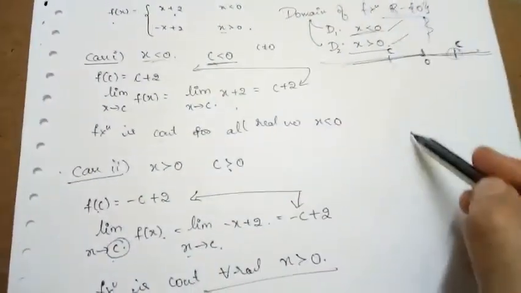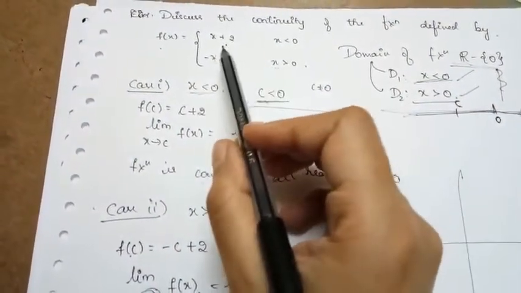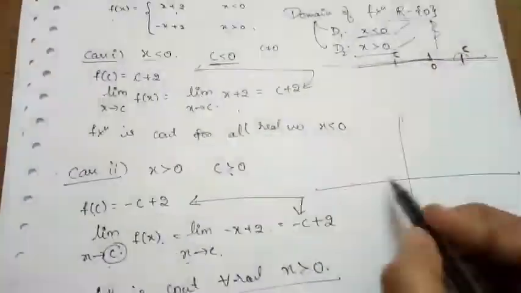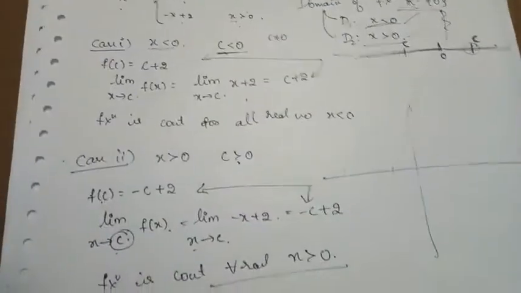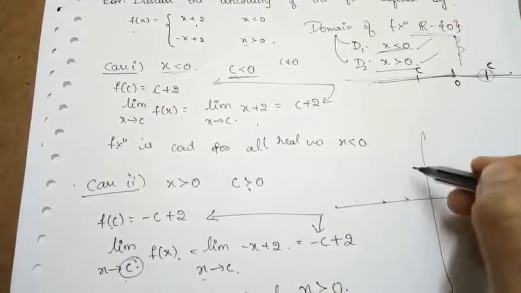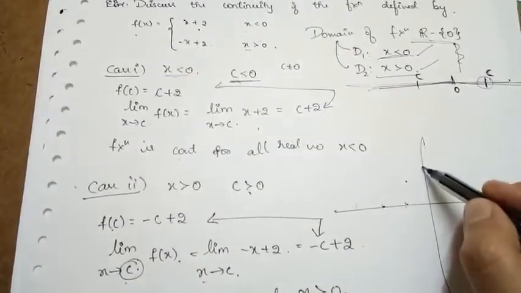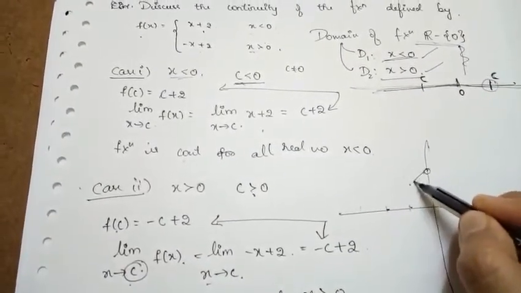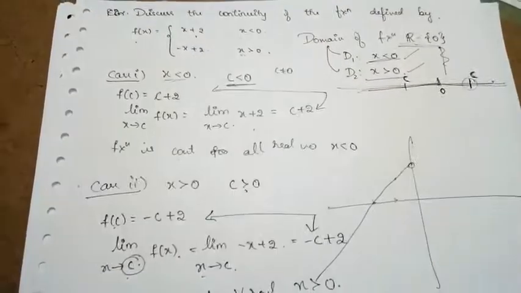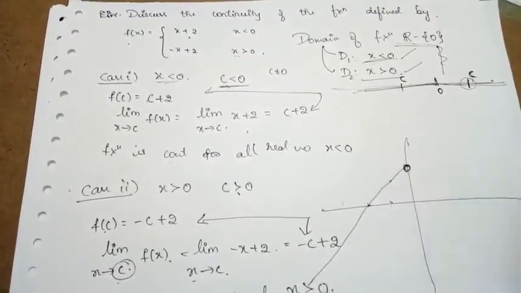Okay. So if I try to analyze this function through the graph, means the graph of this function, how it goes. The function, when x is less than 0, is x plus 2. So if I choose any points where x is less than 0, when x is minus 2 it is 0, when x is minus 1 it is plus 1. When x is 0 it is not at all defined. So the graph of the function when x is less than 0 becomes like this. At 0 it is not at all defined, so I put one node here.